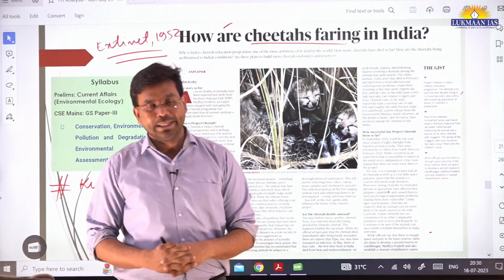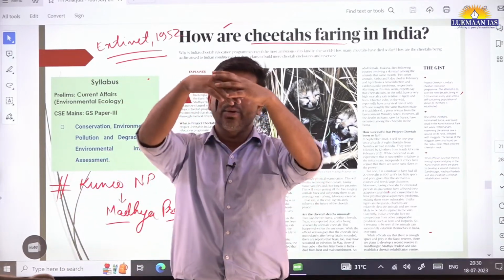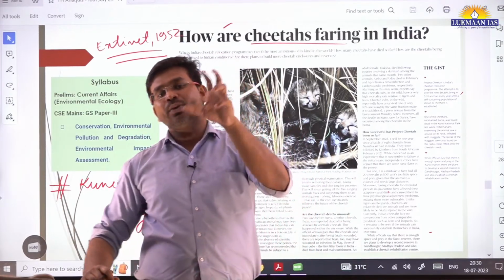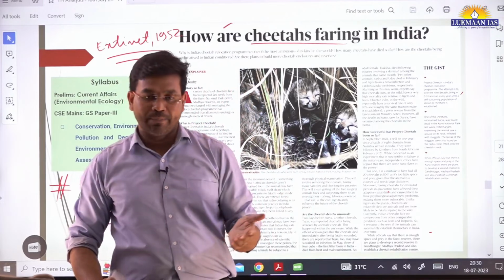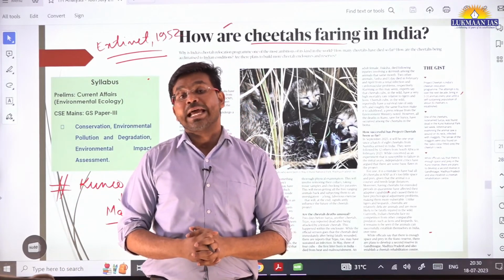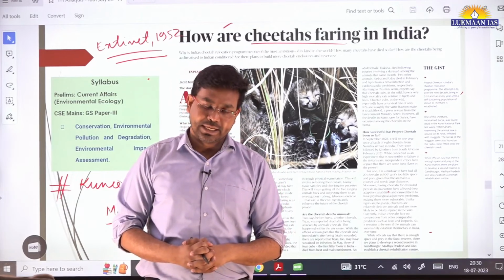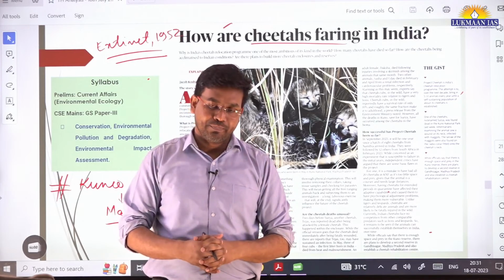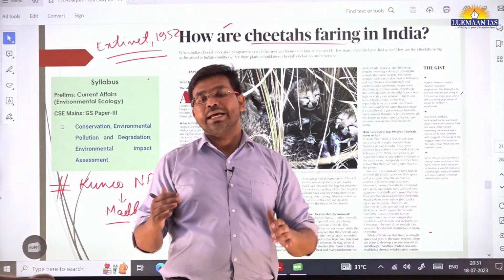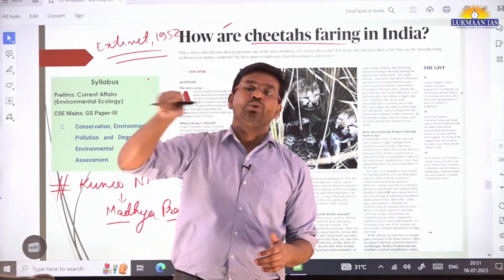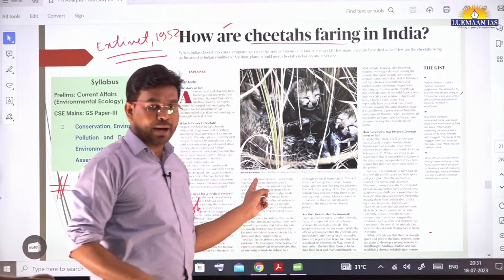Kept in captivity means they were kept in, let's say, zoos, in a scenario where they were not getting a natural environment. Keeping them in captivity for a long time has caused psychological damage among cheetahs. Psychologically they were feeling that they are trapped somewhere, and later on these cheetahs were freed into the wild in Kuno National Park.